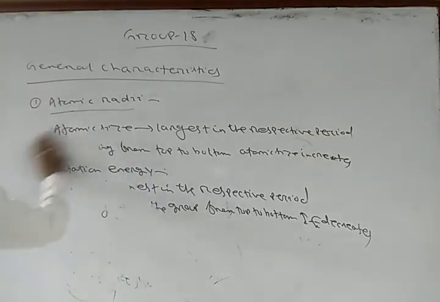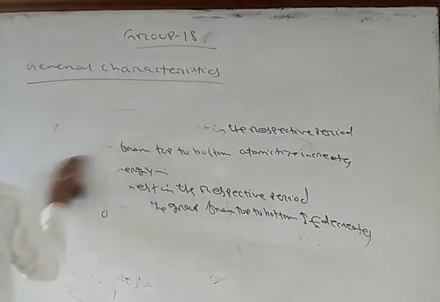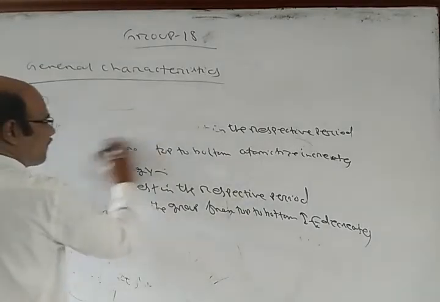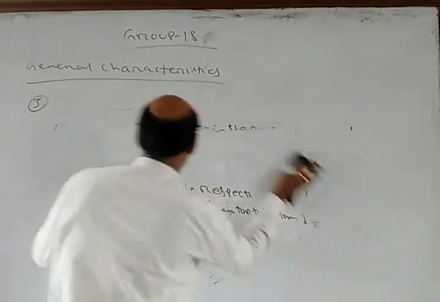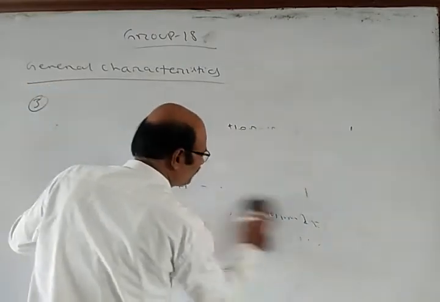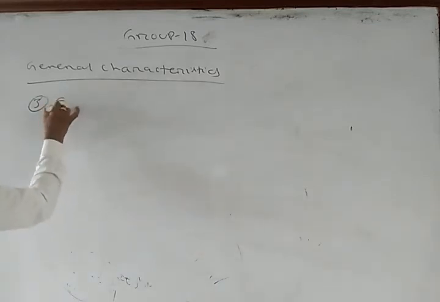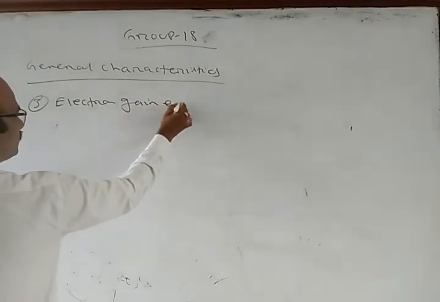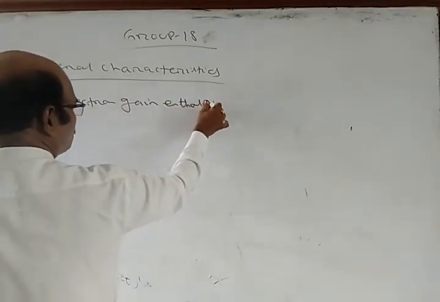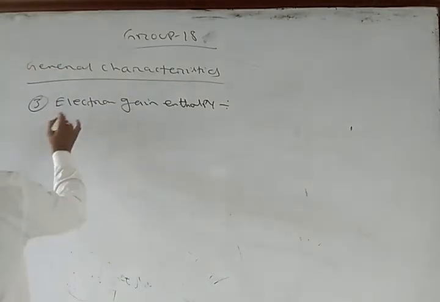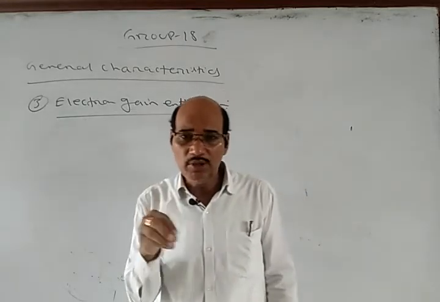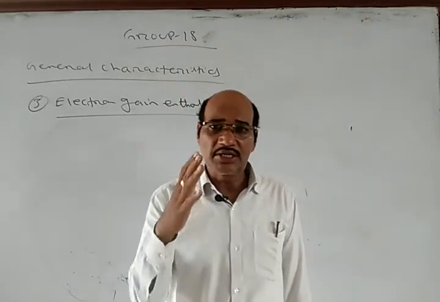Now number 3, electron gain enthalpy or electron affinity. We know the noble gases have the stable octet.